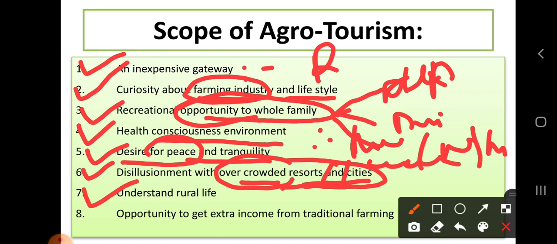Then it allows urban people to understand rural life. Then the opportunity to get extra income for farmers along with traditional farming. So it gives farmers the opportunity to get extra income. So these are some of the scope for agrotourism.